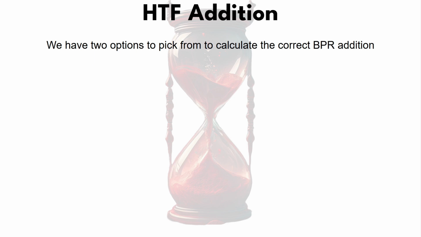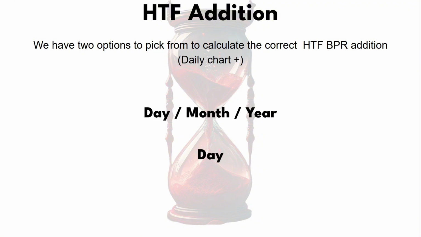Now, for a higher time frame edition. When I'm saying higher time frame, I'm talking daily chart plus. So, we have two options to pick from to calculate the correct balanced price range addition. These two options are day, month, and year, and just day. For this lecture, I'm only going to be going over day, month, and year, because that'll give you the gist. Day will be pretty self-explanatory after I go over day, month, and year.